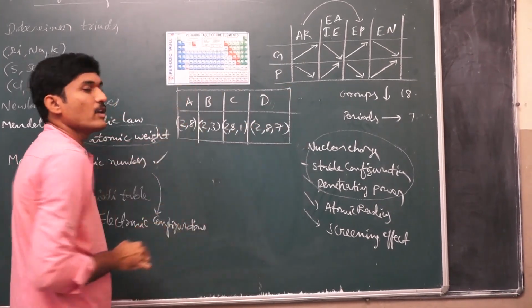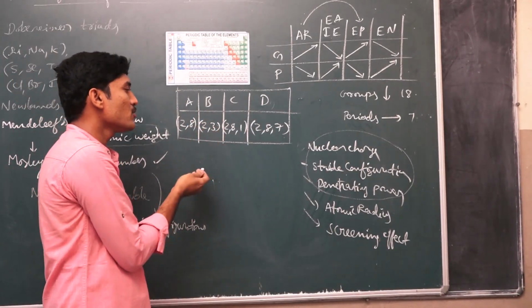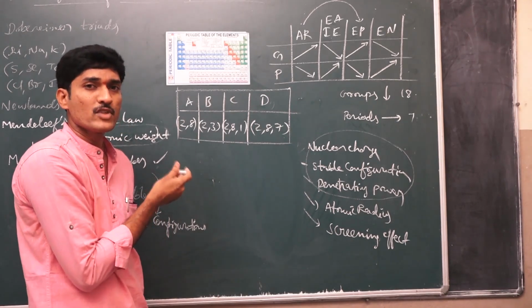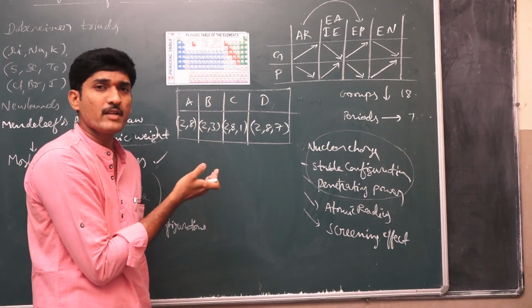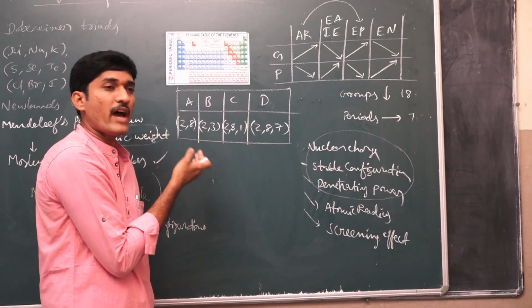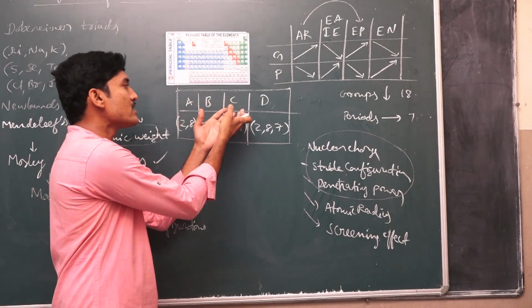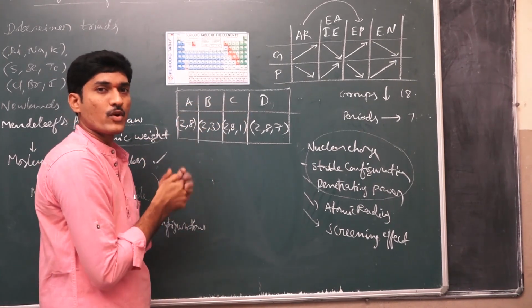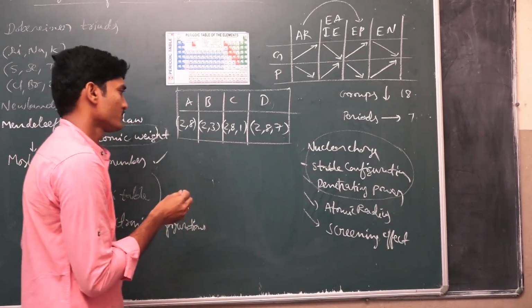So frequently we see these types of questions, and based on this table, questions are given. For example, which two elements belong to the same period, or which two elements belong to the same group, or whose valency is the same, and how many valence electrons are present in element C or element B. How to answer this type of questions, we see here.